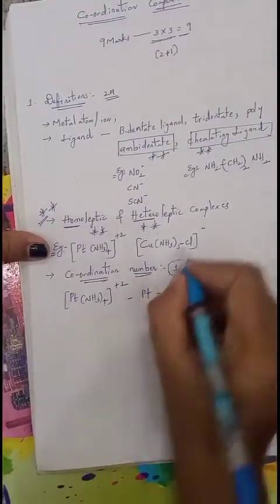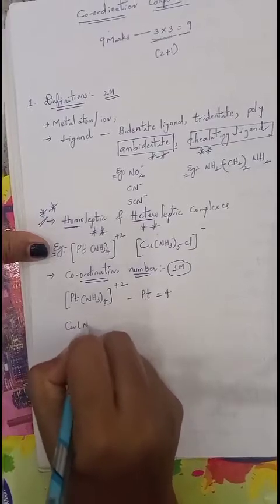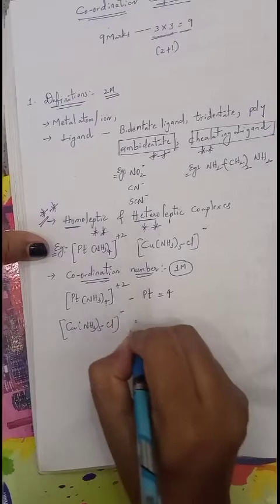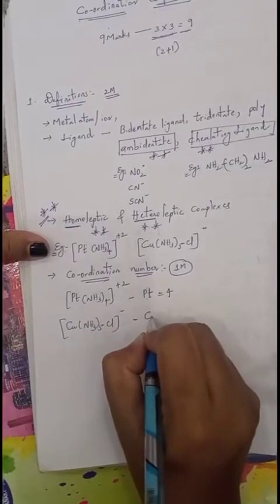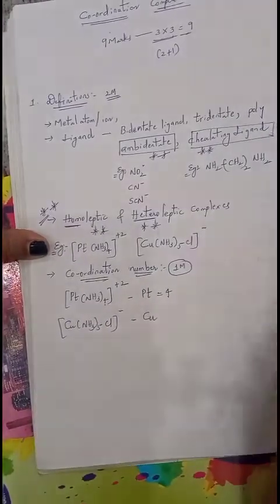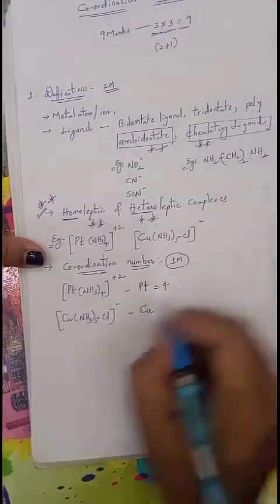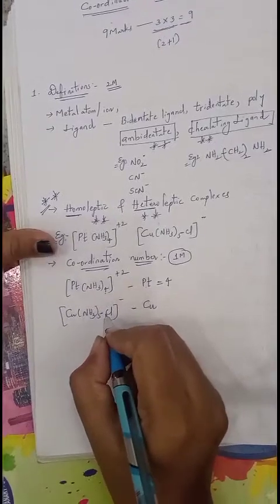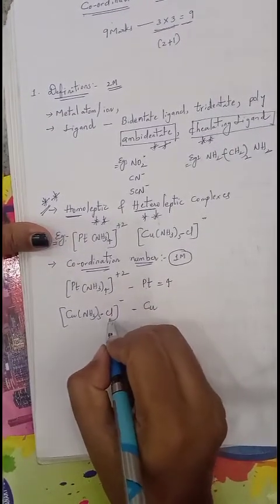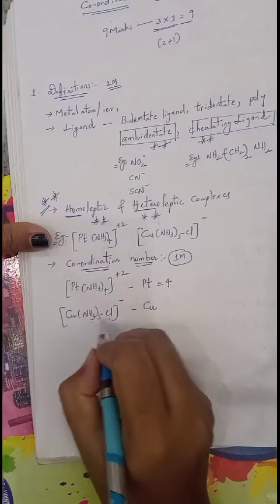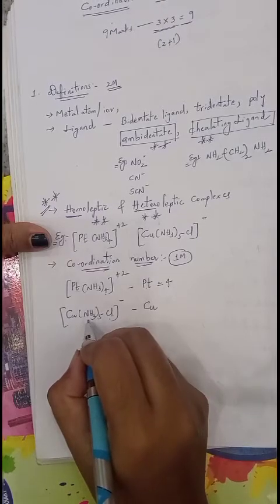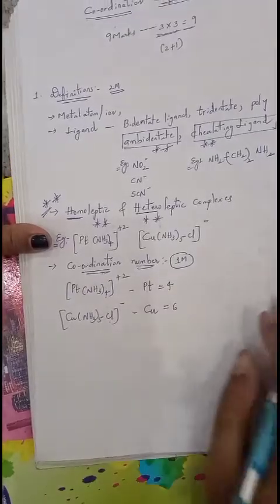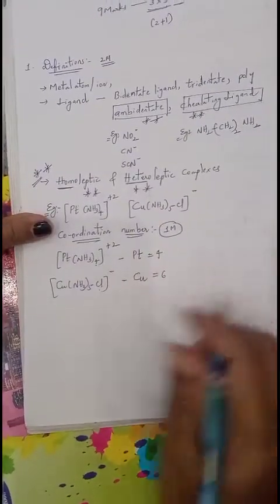Okay, next we can take this copper NH3 taken 5 Cl minus complex. For this, what is the coordination number of the central metal? Here the central metal is copper. Each amine is a monodentate ligand. Chloride and bromide are also monodentate ligands. Cl is with one donor atom, amine is with one donor atom. 5 plus 1, totally 6. That is about the coordination number.